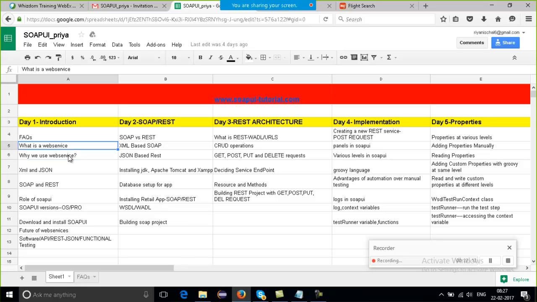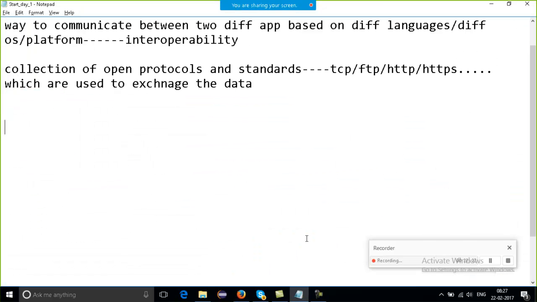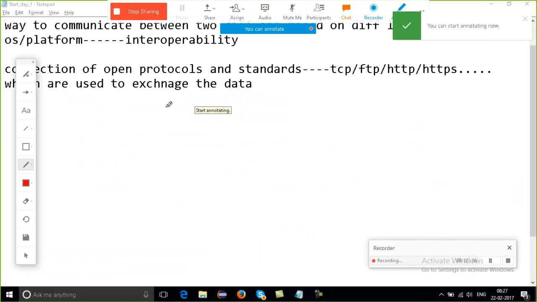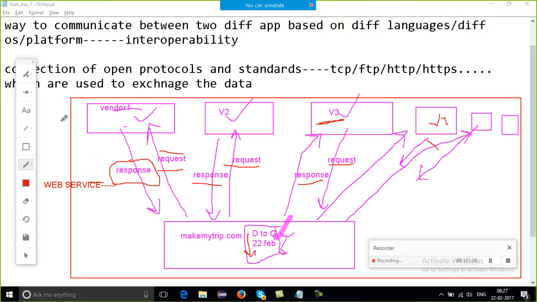What is a web service and how can we relate it to our real-time examples? The next thing is why we use web service. Do we need it or not? Let's come again to the same example. This is something which is working, right? But do we need it?